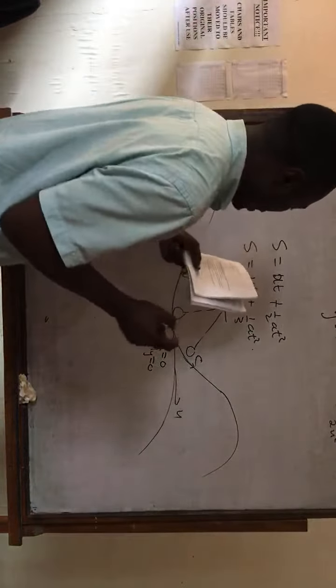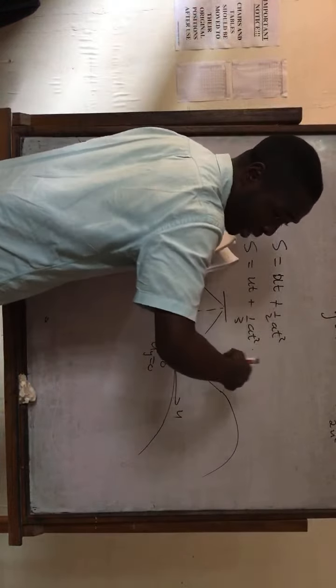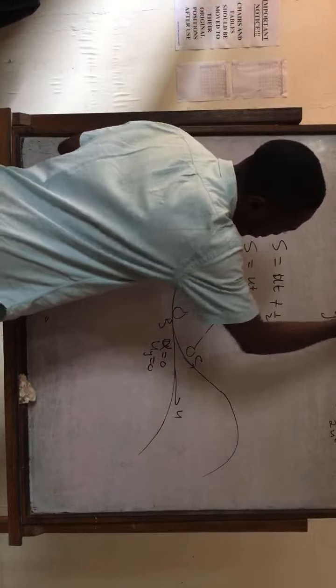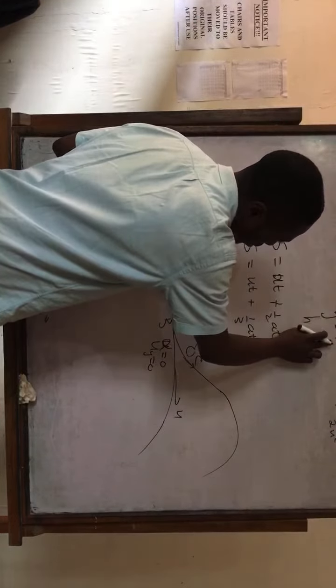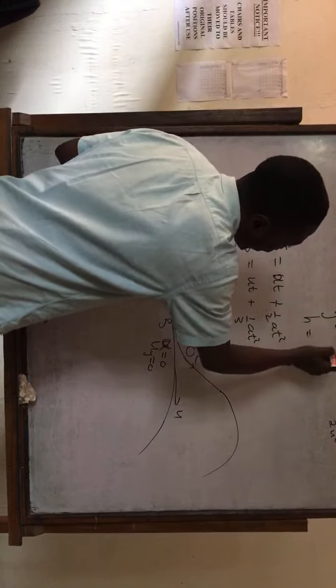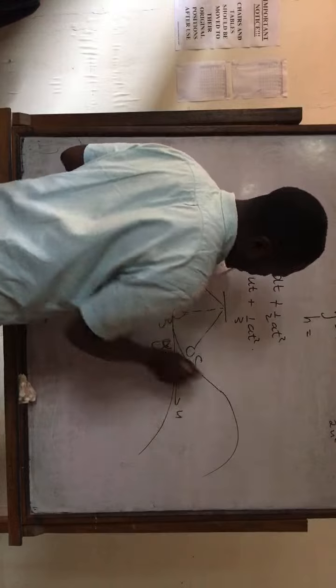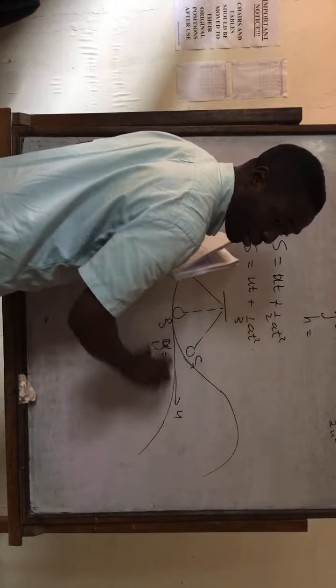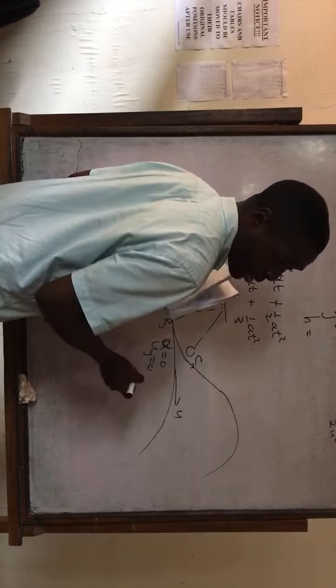Remember our angle is 0. So our height above the ground is h, y is our vertical distance. The initial angle of projection is 0, so tan 0 is 0.